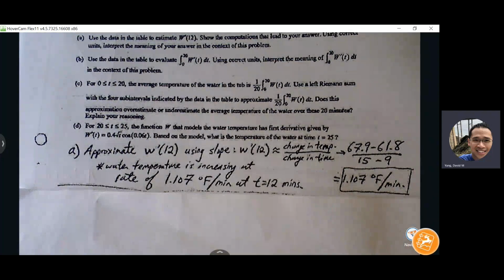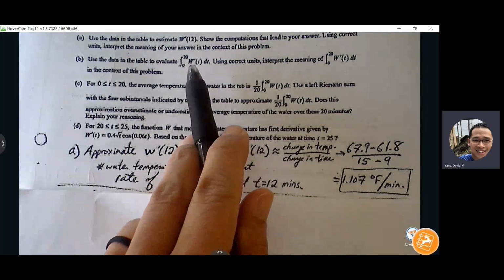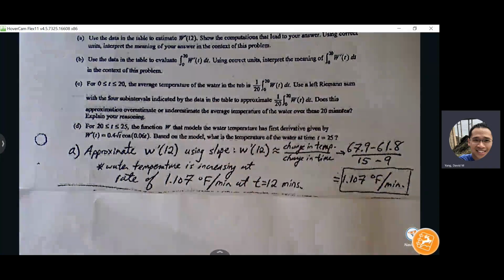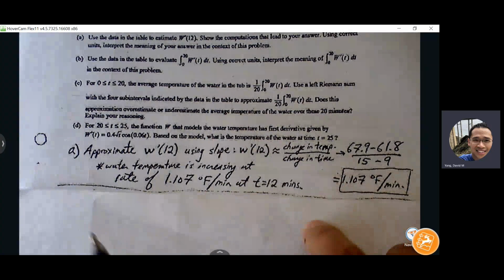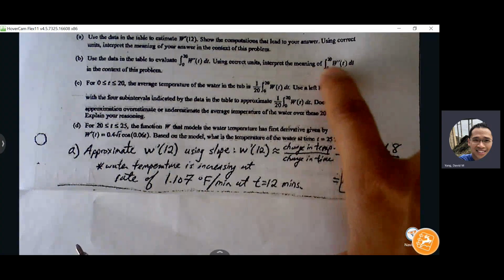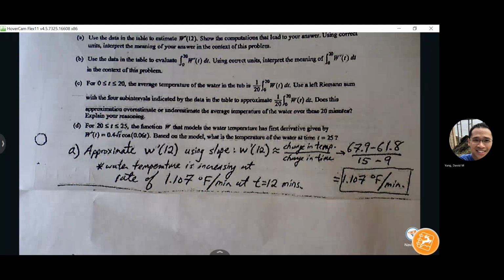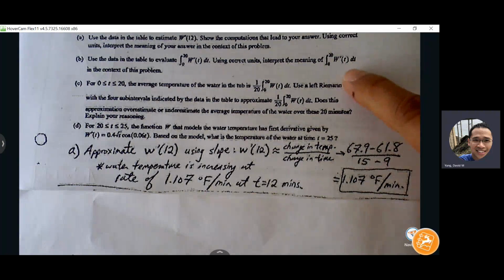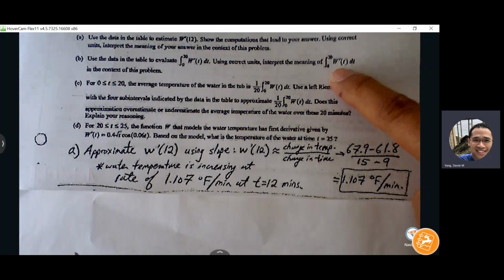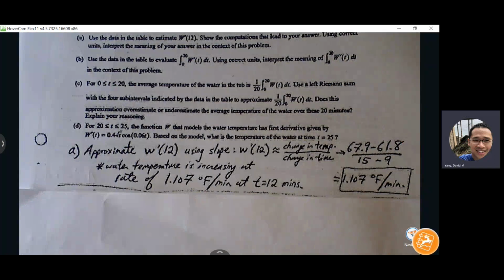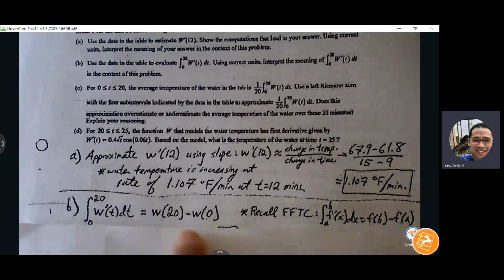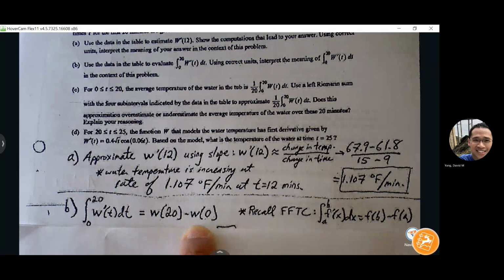Part B, use the data in the table to evaluate the integral from 0 to 20 of W prime of t dt. Using correct units, interpret the meaning of the integral from 0 to 20 of W prime in the context of this problem. So let's use the first theorem. I think it makes it a little bit easier to interpret what's going on here. What's the antiderivative of W prime? And then we can plug in what? The 20 and the 0, right? So we know that the integral of W prime is just W of 20 minus W of 0, right?